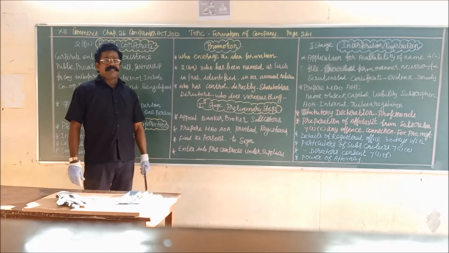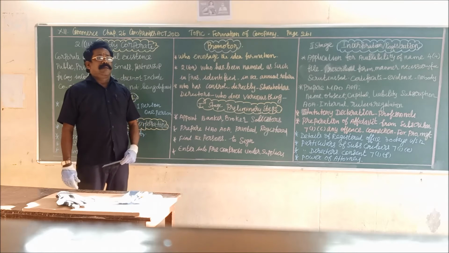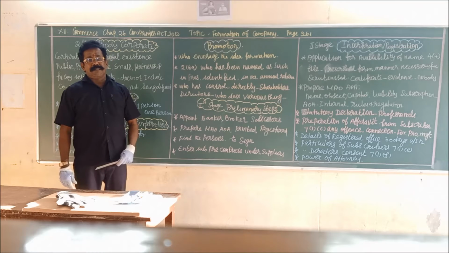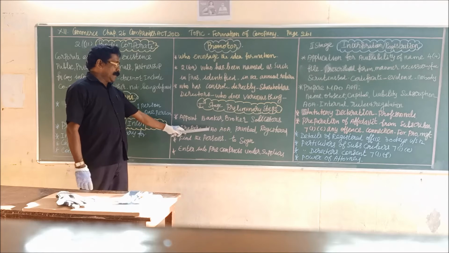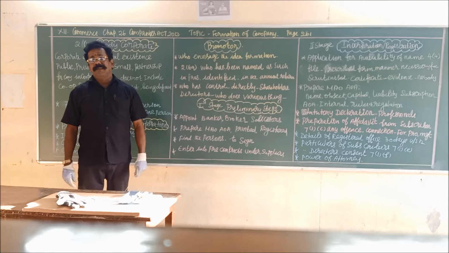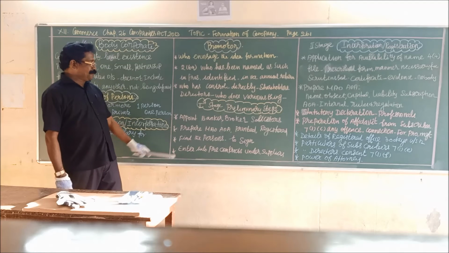It may be creditors or subscribers or debenture holders and any others who are connected with the companies. A document that gives information to the outsiders.